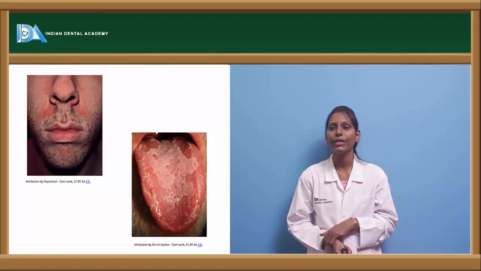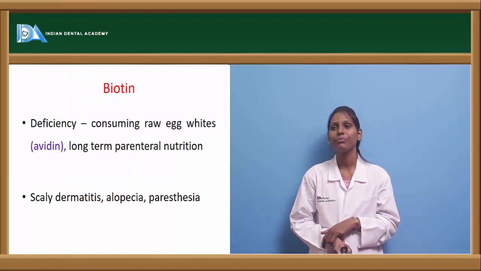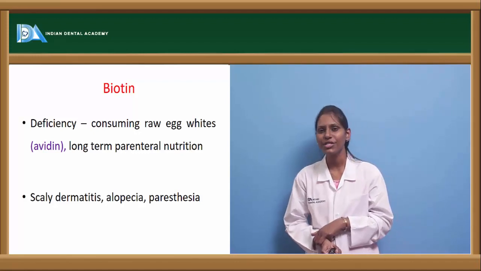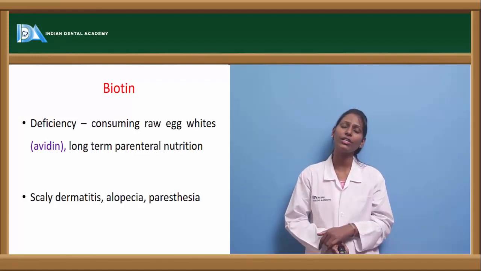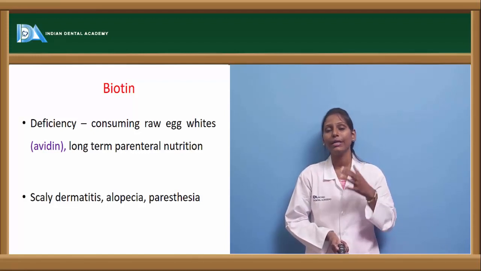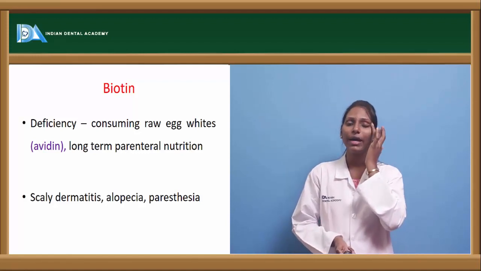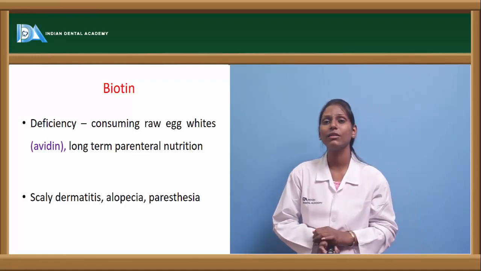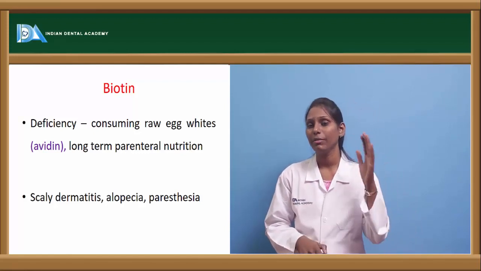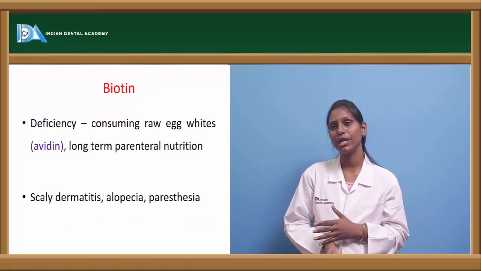So this is a picture showing vitamin B6 deficiency, where we can see dermatitis, erythema over the nasolabial fold. We can also see glossitis in this condition. Now coming to biotin. Biotin deficiency is most commonly because of consuming raw eggs, because avidin is present in it, and in case of long-term parenteral nutrition, where the patient is not taking any food by mouth, NBM, and is on long-term parenteral nutrition, we can see deficiency of biotin. The most common symptoms are scaly dermatitis. Skin is most commonly affected. There will be alopecia and paresthesia. Biotin deficiency can lead to dermatitis, alopecia and paresthesia.